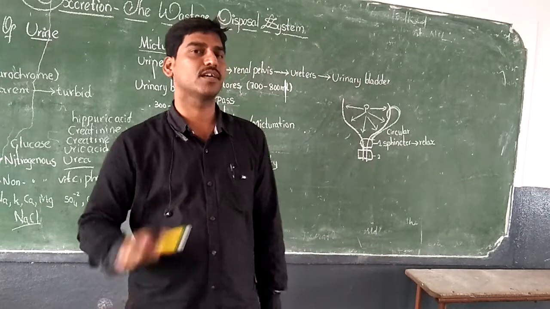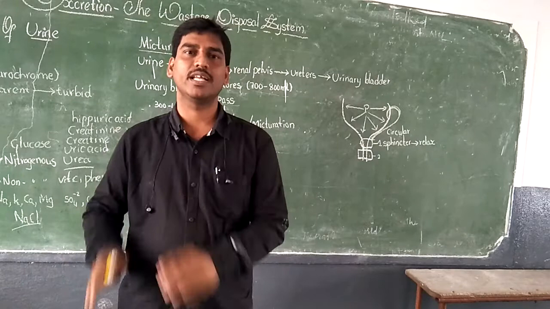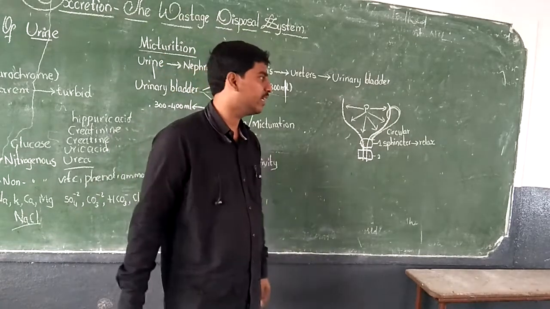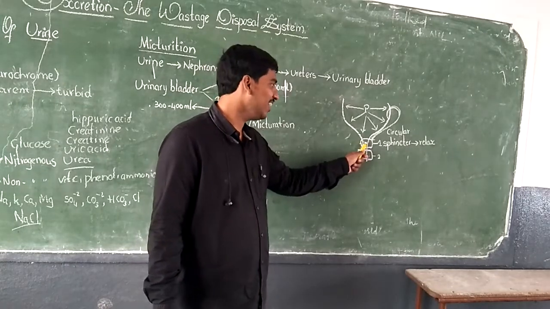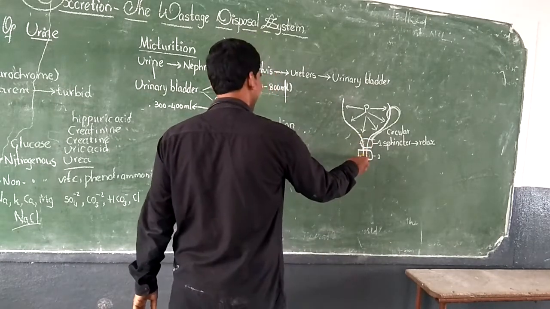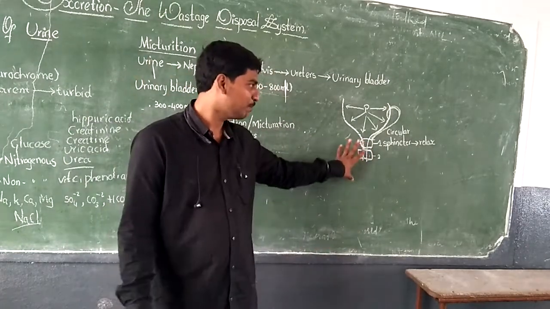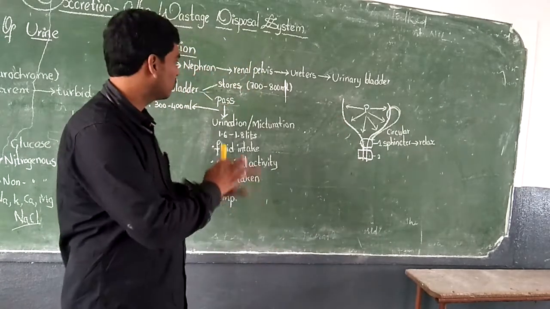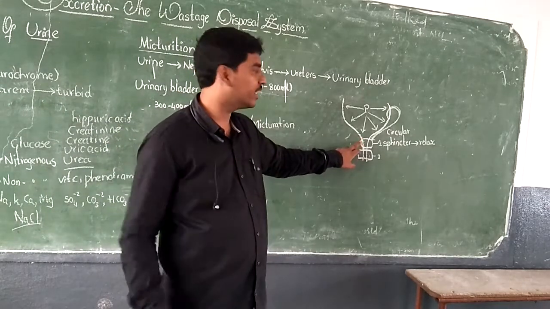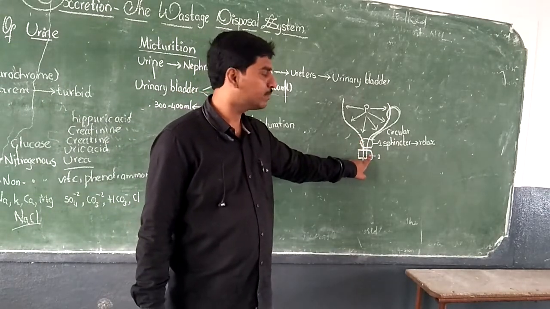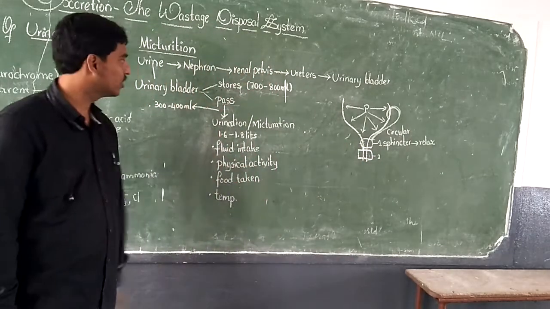But you can look at children of low age, where you can see the bedwetting process. The main reason for bedwetting is that both sphincters are involuntary in action. Due to the involuntary action of both sphincters, there will be bedwetting in children, right? So this is about the complete topic of micturition. Now as the process of aging happens, the involuntary sphincter comes under voluntary action, right?